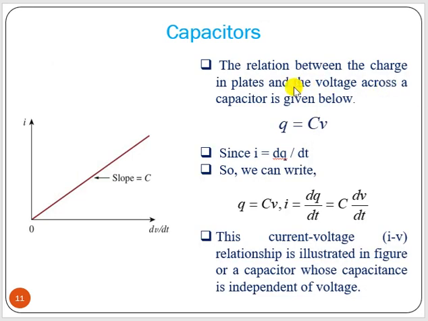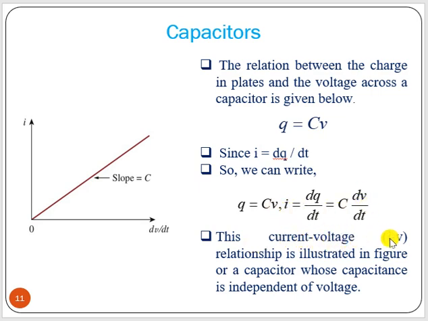Now as we know, capacitor Q is nothing but CV. Now already we know current is nothing but dq by dt. Now if we differentiate this equation Q equal to CV with respect to t, then what we will get: dq/dt equal to C into dv/dt, right? Now C is constant, and dq/dt is I, so we can write: I equal to dq/dt, which is equal to C into dv/dt. So I equal to what? Nothing but C into dv/dt.